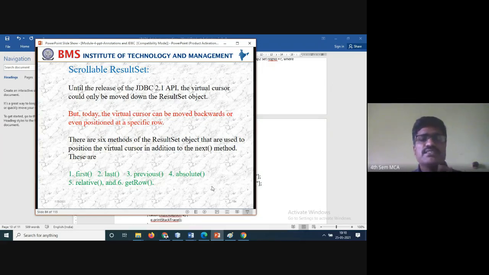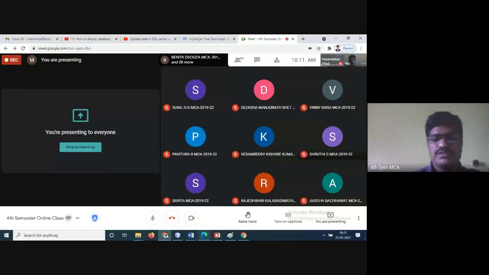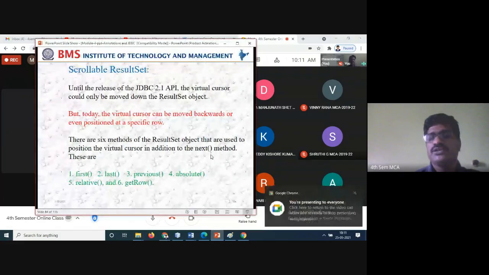So there are 6 methods of the result set object that are used to position the virtual cursor in addition to the next method. Here we have first, last, previous, absolute, relative, and getRow. These 6 methods are available, so we can use them in your program to move through the records.